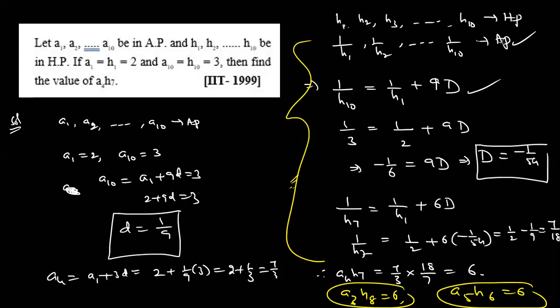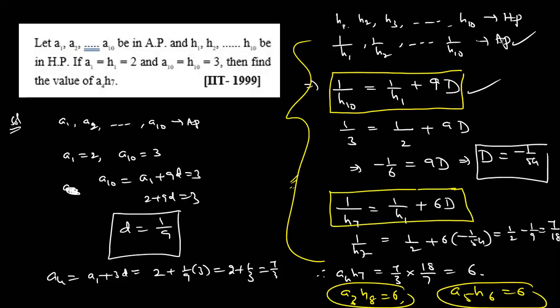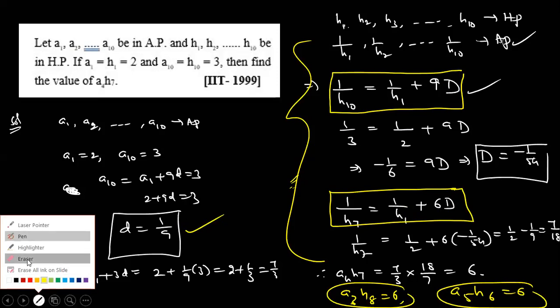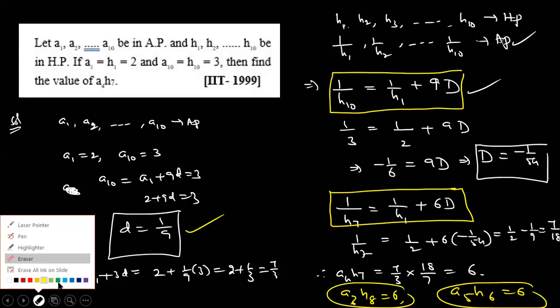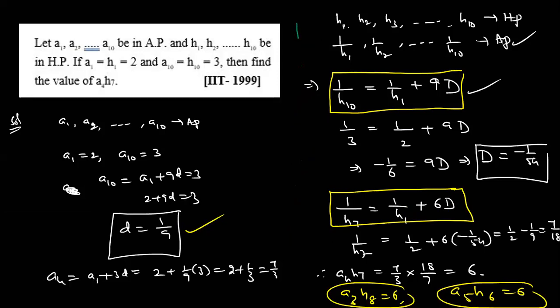So the main thing is this one. 1 by 7, this one. Just compare how it is possible.